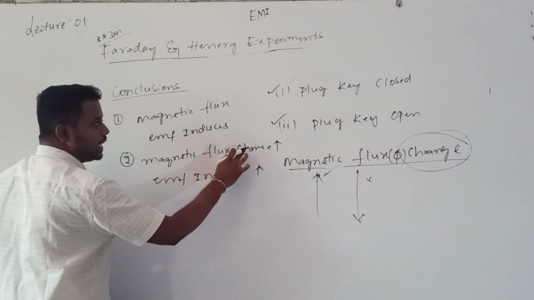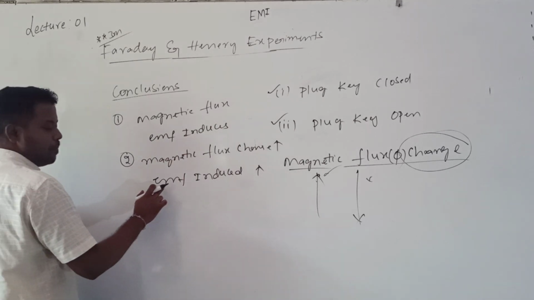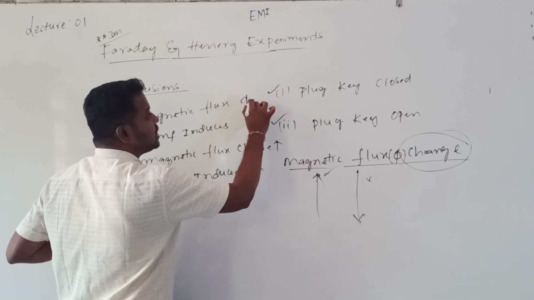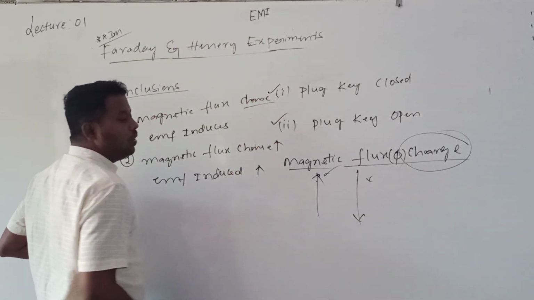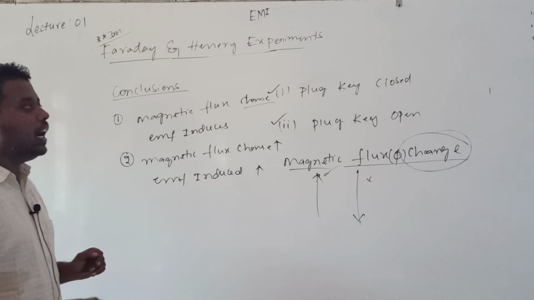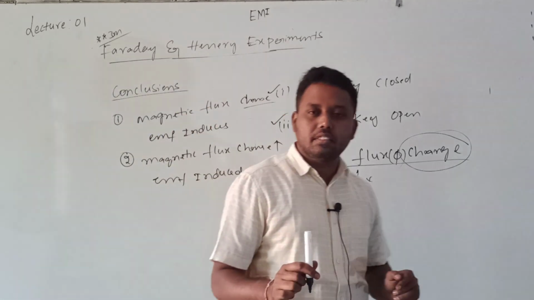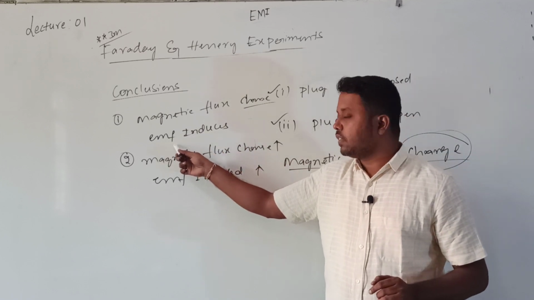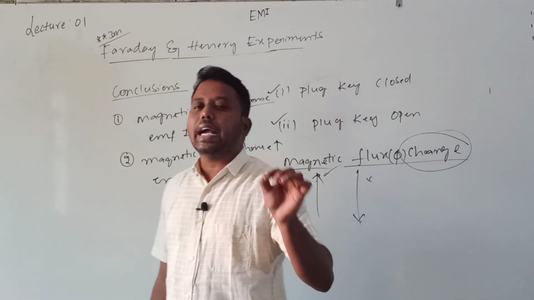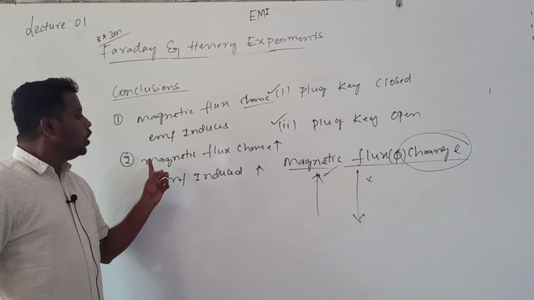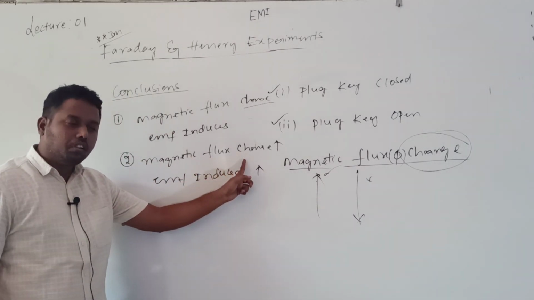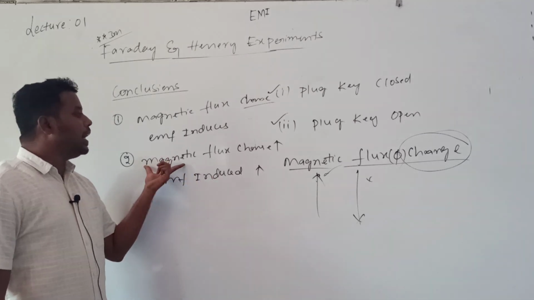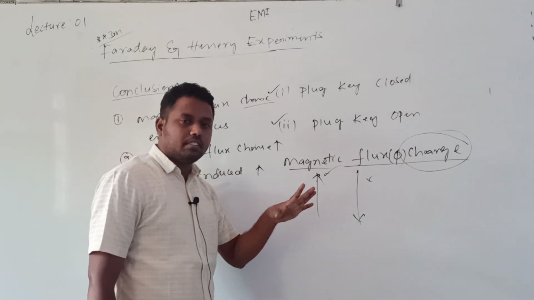If the change in magnetic flux is less, the induced EMF is also less. But remember, magnetic flux should change. What is the meaning of changing? Either increase or decrease. Magnetic flux should change, then only EMF is induced. The induced EMF magnitude is more when the flux change is more, and less when the flux change is less.